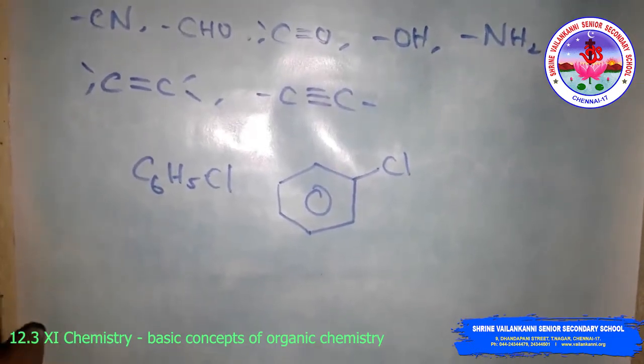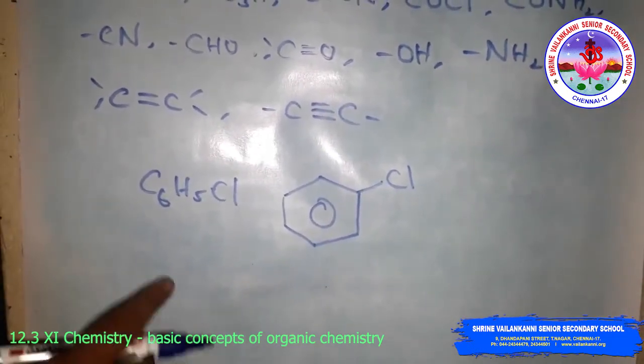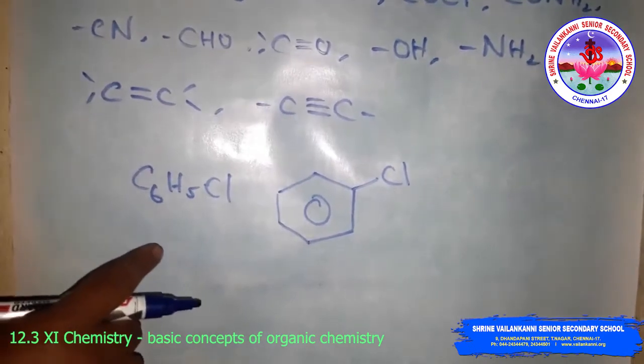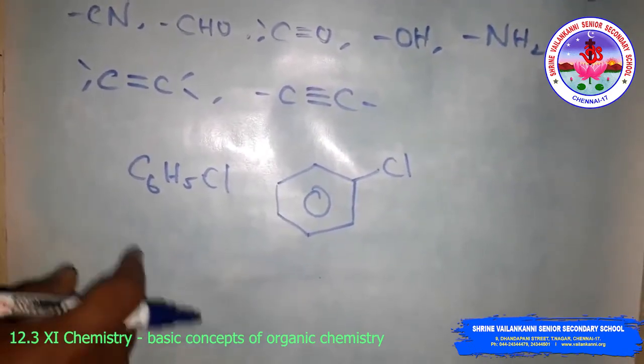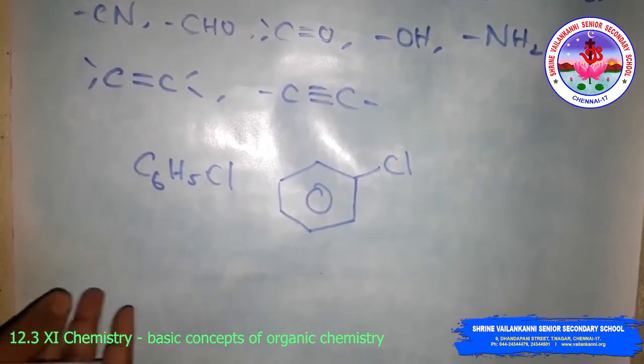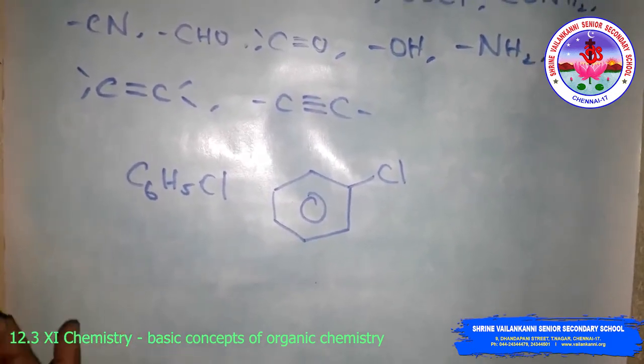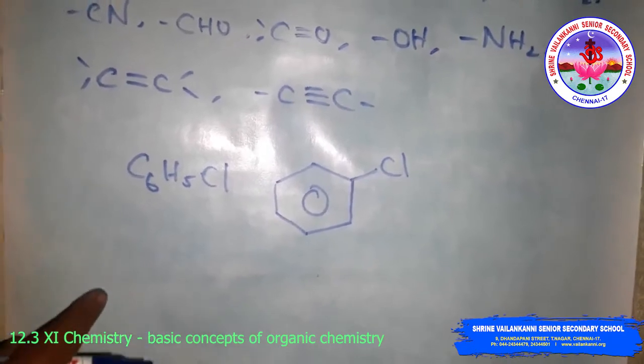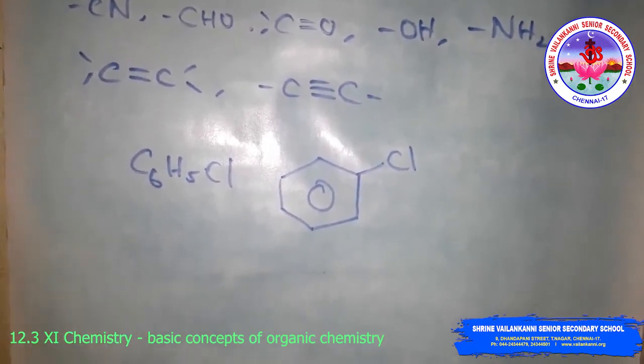A compound containing both alcohol and keto groups is named as a hydroxyalkanone, since the keto group is preferred to the hydroxyl group.